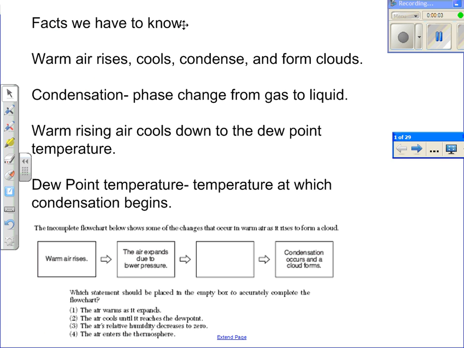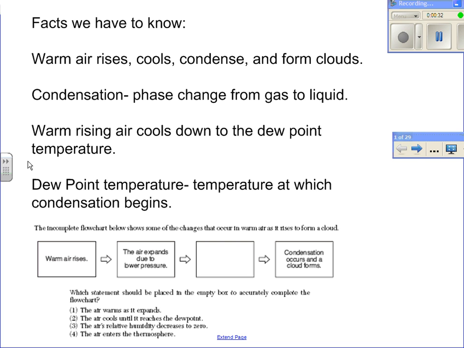Okay, so here is a review of weather. Now, here are the main facts that we need to know. Warm air rises, cools, condenses, and forms clouds. Right? So this is fundamental. We have to know that warm air rises, cools, condenses, and forms clouds. Now, condensation is the phase change from gas to liquid.